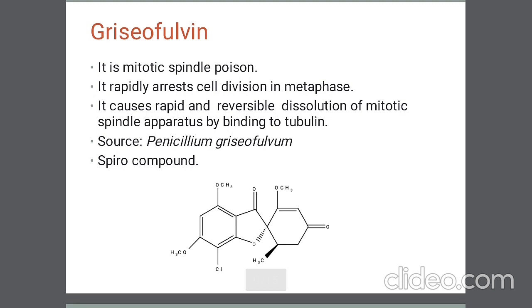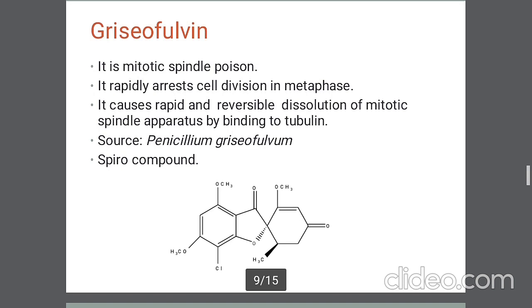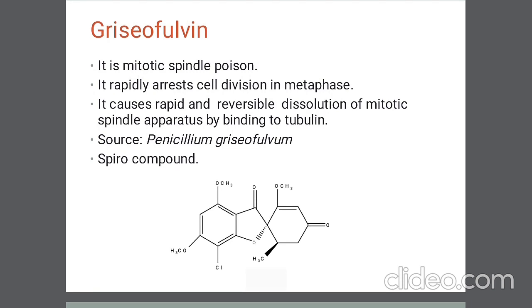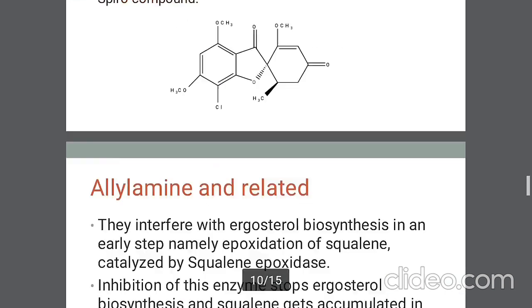Griseofulvin is a spiro compound. We can see here the junctional carbon between the 5-membered ring and the 6-membered ring. That carbon is called a spiro carbon. Griseofulvin is a mitotic spindle poison. It affects the mitosis process, or cell division process, in metaphase. It causes rapid and reversible dissolution of the mitotic spindle apparatus by binding to tubulin. The biological source is Penicillium griseofulvum.